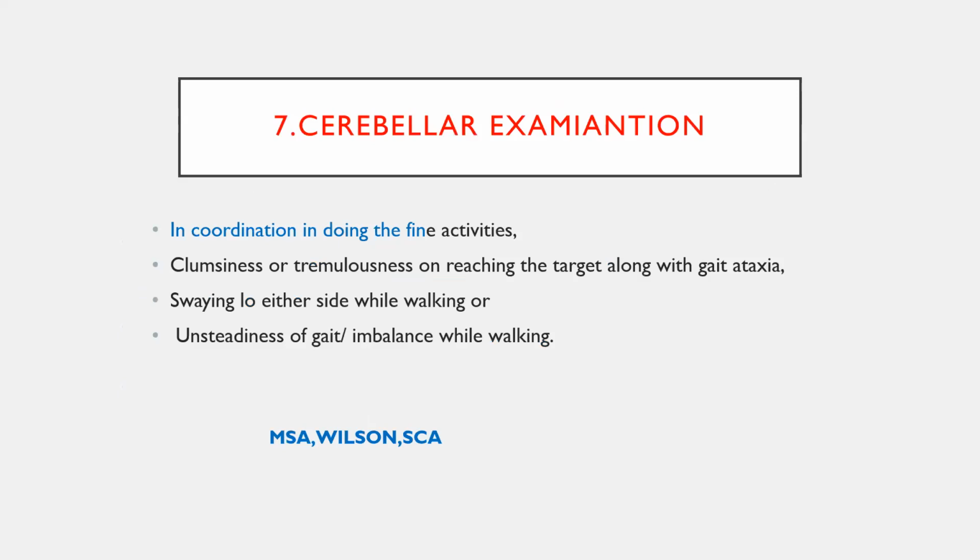Next and last one is cerebellar examination. So you do all the coordination movements in the upper limb and lower limb, look for scanning speech and gait difficulties, because some of these disorders like multiple system atrophy, Wilson's, and spinocerebellar ataxia will have cerebellar involvement. So cerebellar examination is also mandatory.